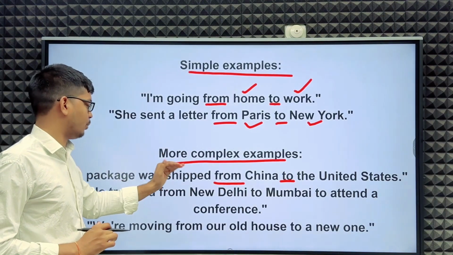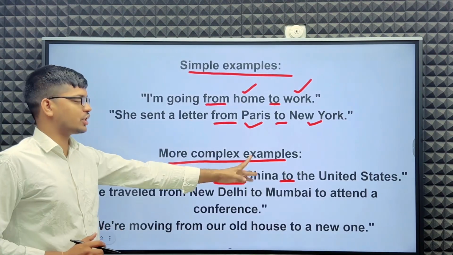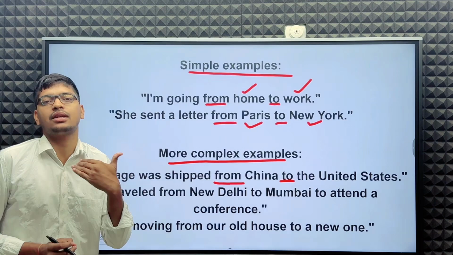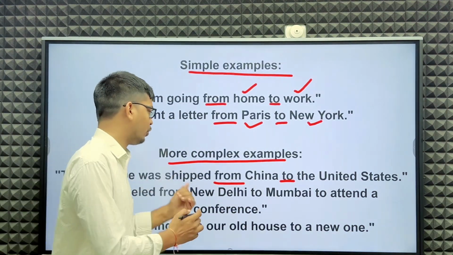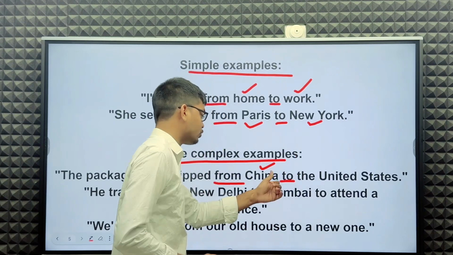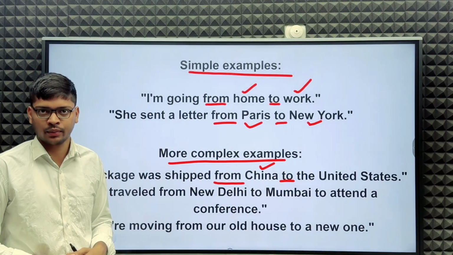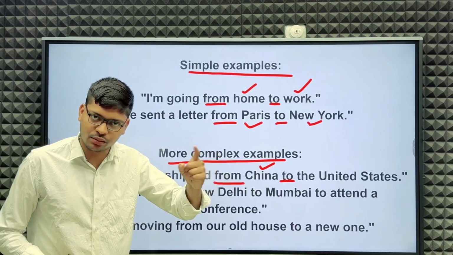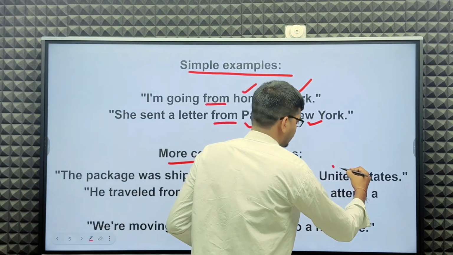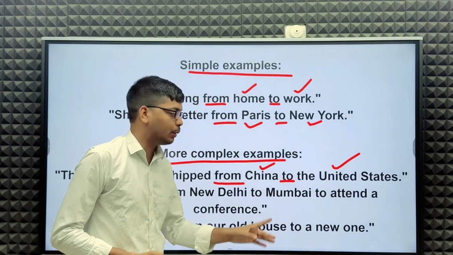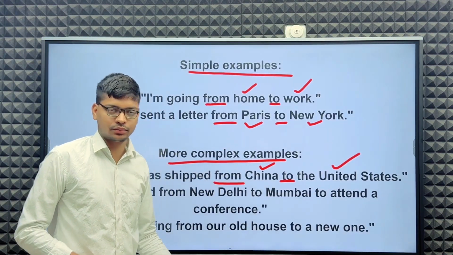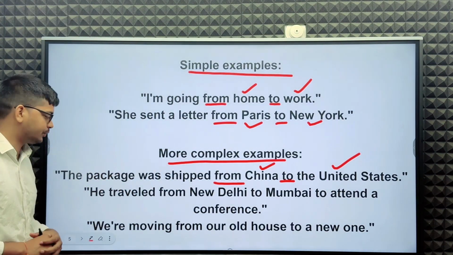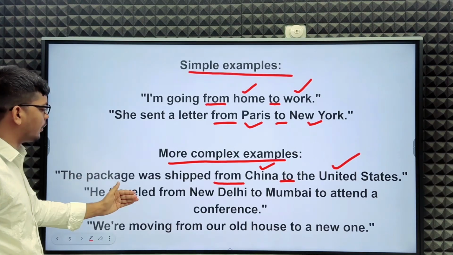The package was shipped from China. So China is the starting point. China is the origin. So before starting point we have to use "from". My purpose, my goal is the United States. So before purpose, before goal we have to use "to". China to United States.